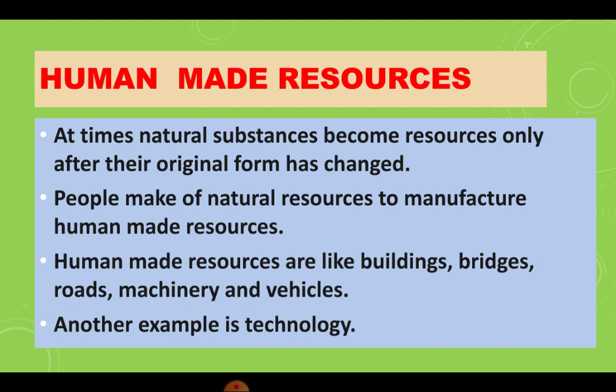Next, you are going to get human-made resources. At times, natural substances become resources only after their original form has changed. People make use of natural resources to manufacture human-made resources. Human-made resources are things like bridges, roads, machineries, and vehicles. And another very good example of a human-made resource is technology. So the things made by human beings by taking substances from nature are called human-made resources.